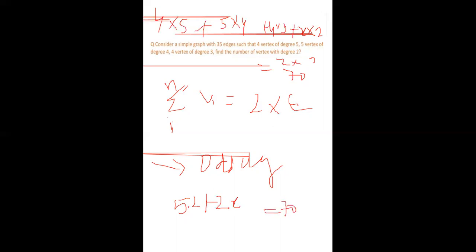So 70 minus 52 is 18, 18 divided by 2 gives x, so the answer is 9.